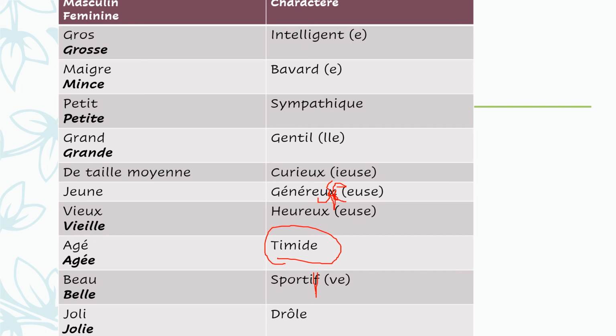S-P-O-R-T-I-V-E. Sportive. She is athletic. Alright, so the last one is drôle. I know you have many drôle ones among us. Drôle. D-R-Ô-L-E, with an accent circonflexe. Drôle. Funny. Drôle. Alright?